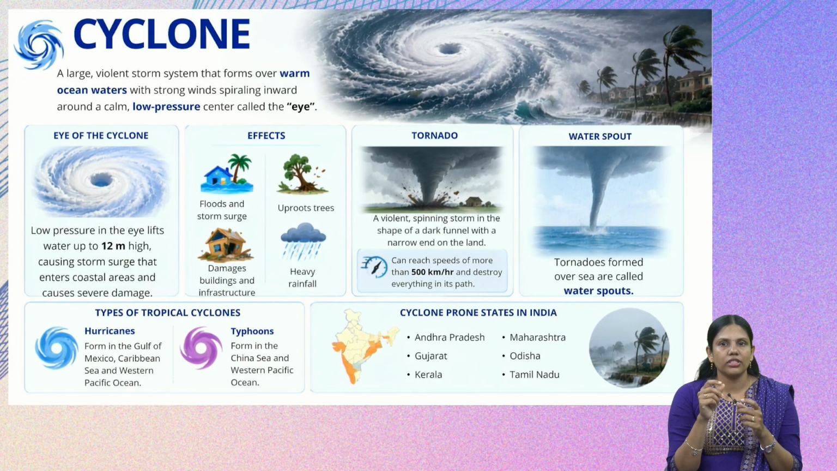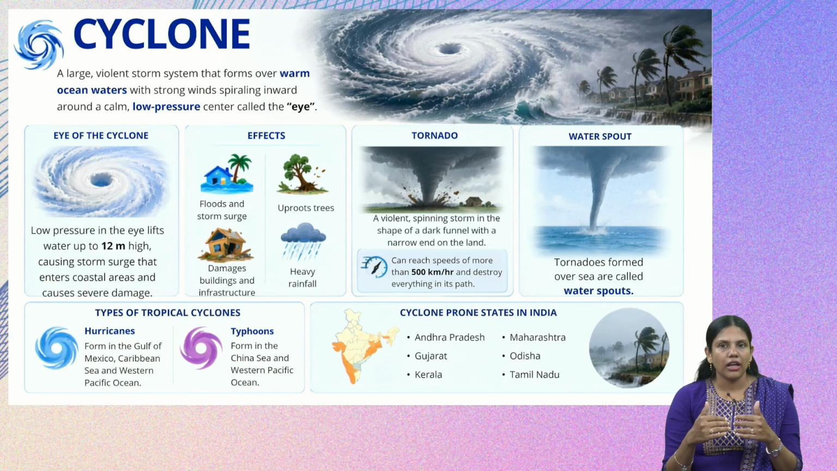In the eye of the cyclone, there will be a low pressure zone, and because of that the water outside will rise to a height of 12 meters. Because the water rises to that height, most of the time this water will enter the coastal areas and cause severe damage to properties as well as the coastal land and people living in the coastal areas.